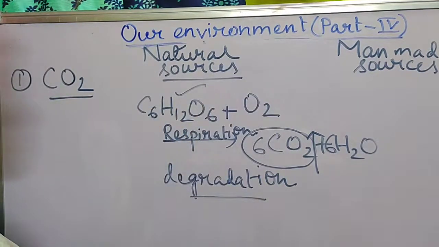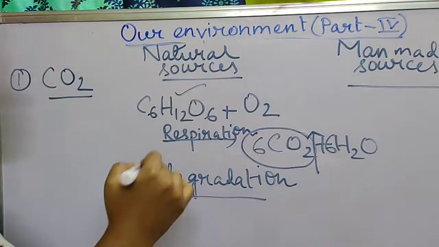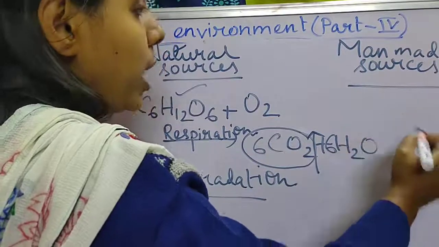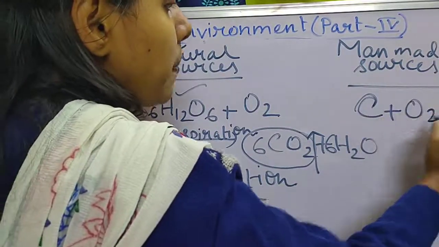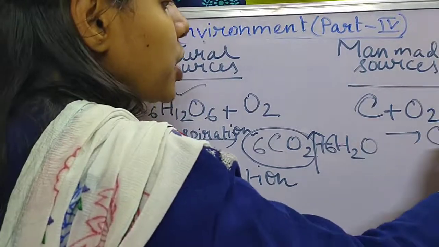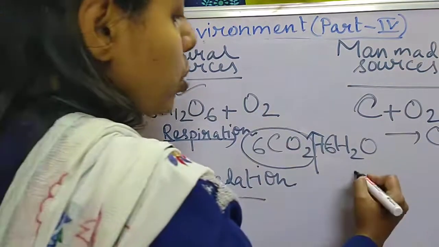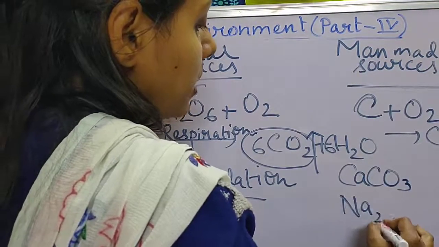Next, what are the man-made sources? The vast source of CO2 is the burning of fossil fuels, which contain carbon. Because of complete combustion in the presence of oxygen, it produces CO2. As well as in industrial purposes, different types of carbonate compounds are used, like calcium carbonate, sodium carbonate.